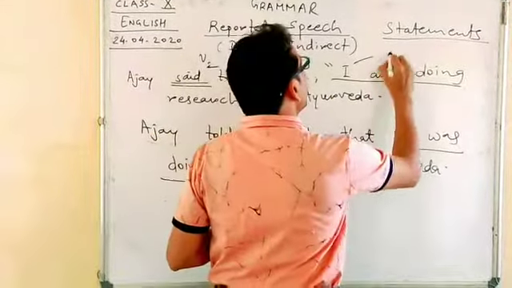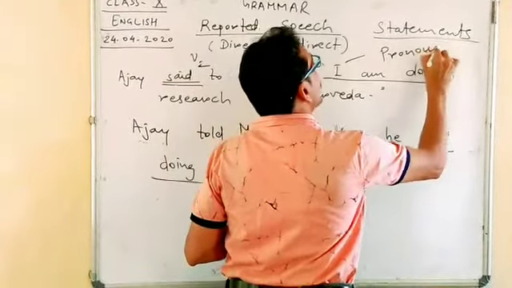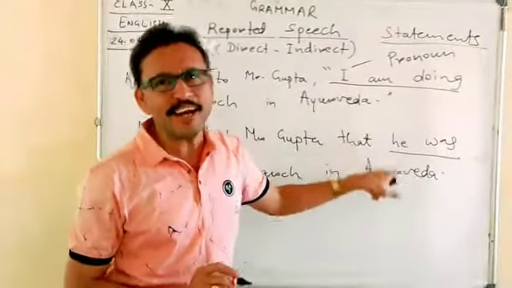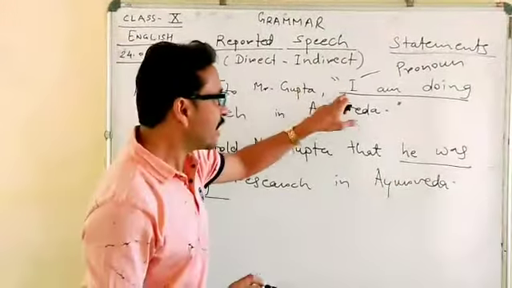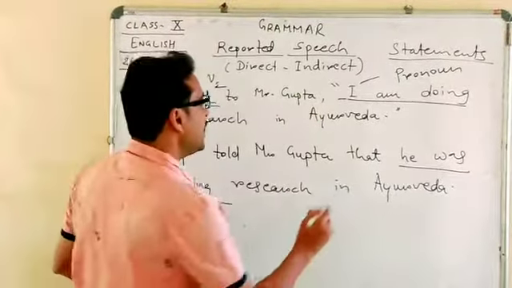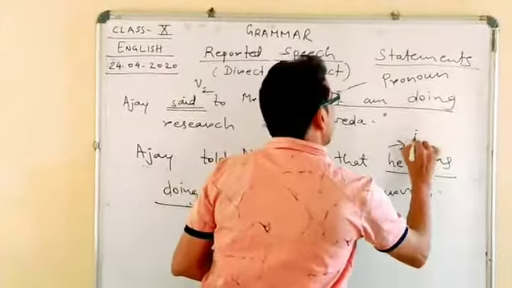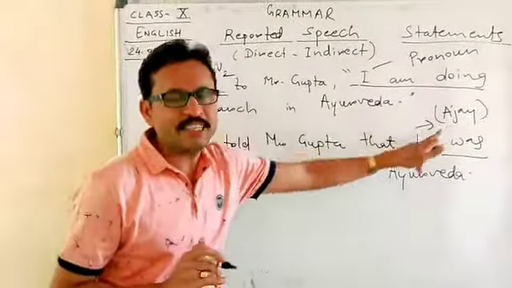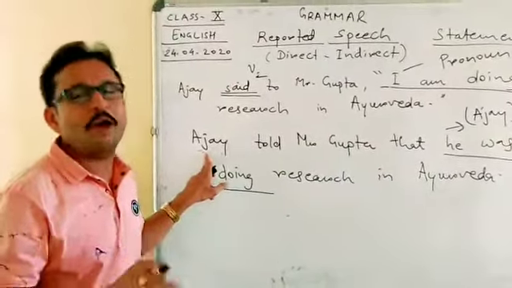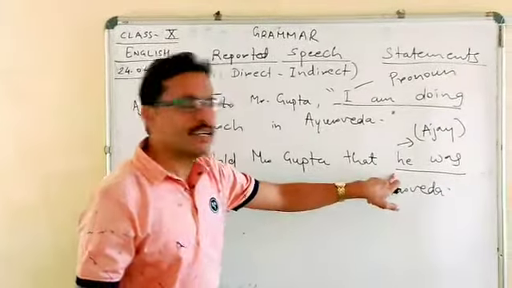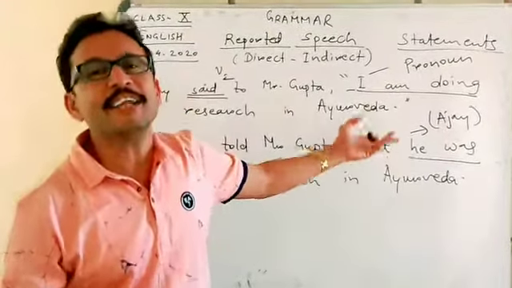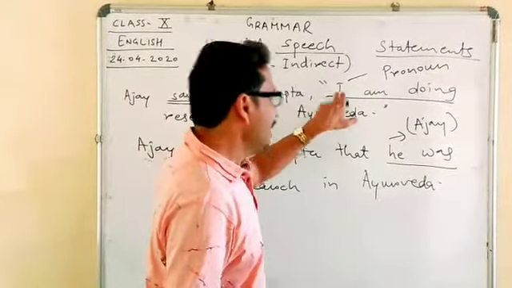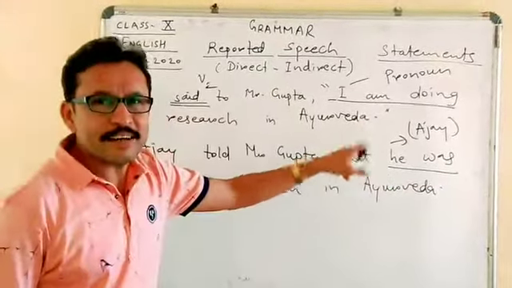Now "I" is which part of speech? This is a pronoun. Now we change this pronoun from I to he. Now what is the need of this? Because when we convert from I, "he" refers to Ajay, because Ajay is the speaker in this sentence and he means Ajay. Since the speaker is a boy or man, it is he. Suppose instead of Ajay, if the speaker were Anita, then it would have become she. So from I it changed to he because it refers to the speaker.